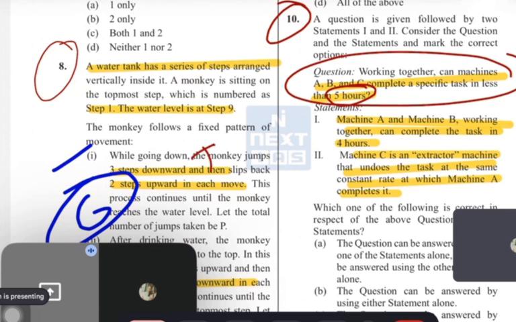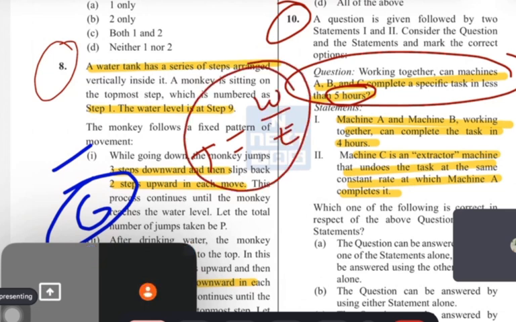So guys, basically they are asking the time, and time equals work upon efficiency. It means I need two things, guys. If I find these two things, only then can I find the answer.